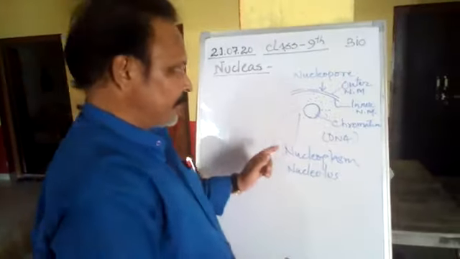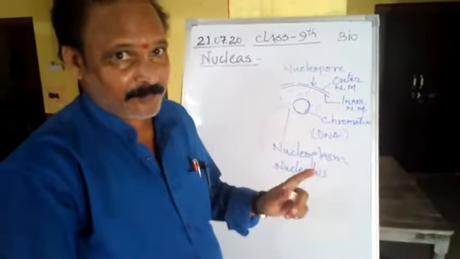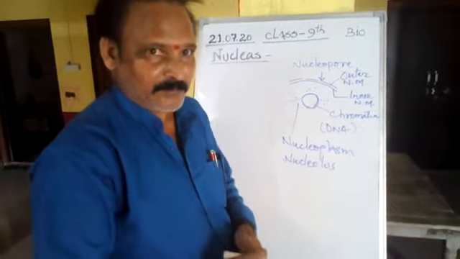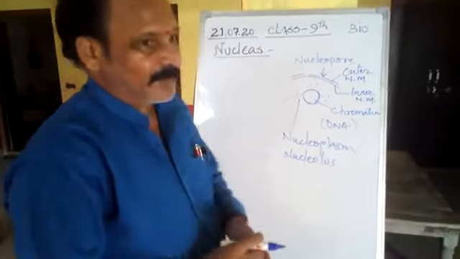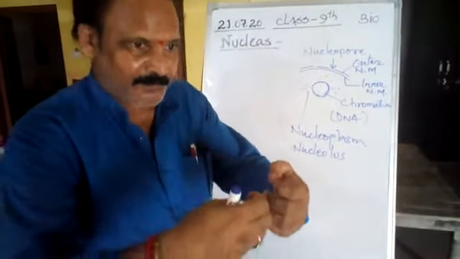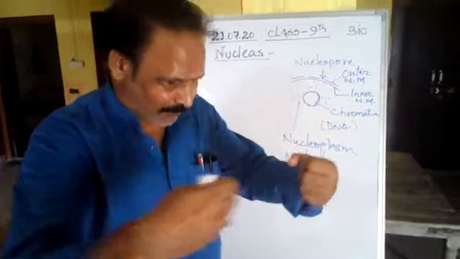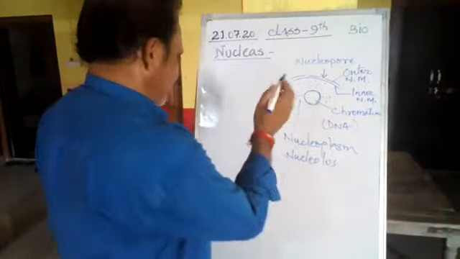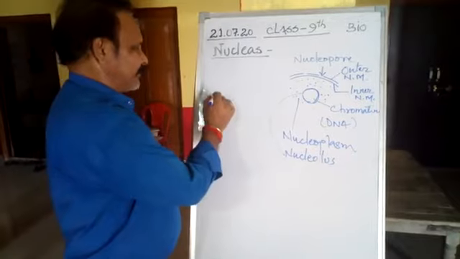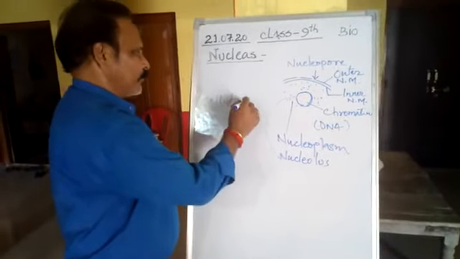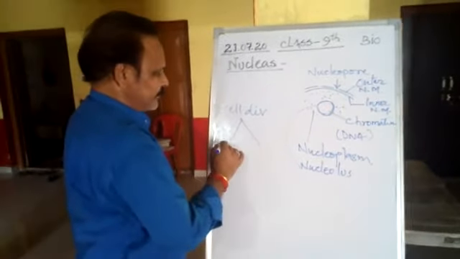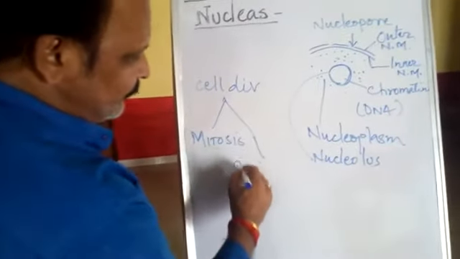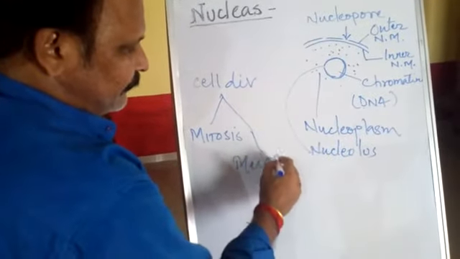During cell division, the nucleus plays a very important role, because the nucleus divides into two. As you know, students, cell division is of two types: mitosis and meiosis.